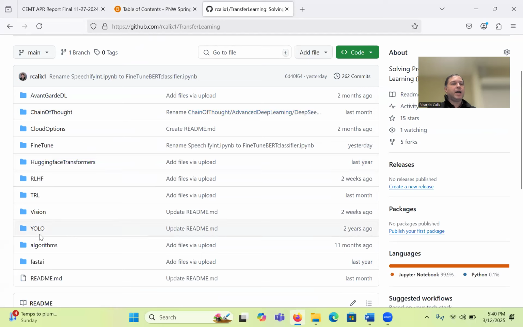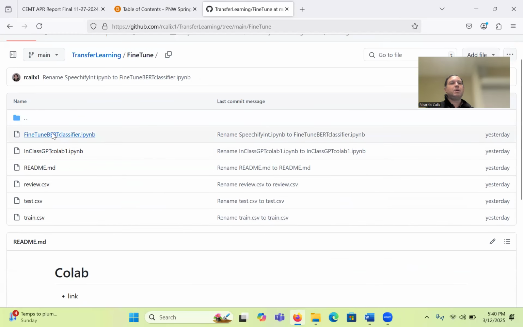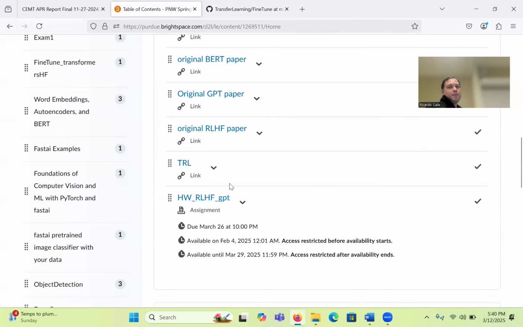So it's under, I had them under Colab. I changed the name to just say fine tune, so just make a note of that, okay? I changed that name. This is the one I did some time ago. We fine-tuned a GPT. Today we're gonna do fine-tuning a BERT. And so that's what we're going to cover, right? So those are the scripts.